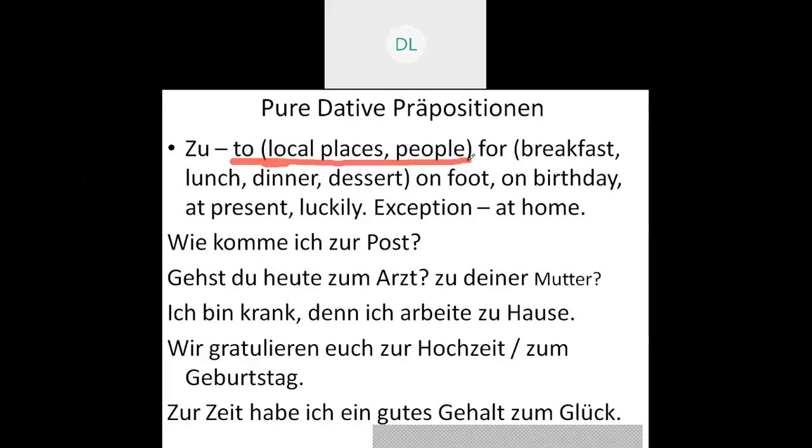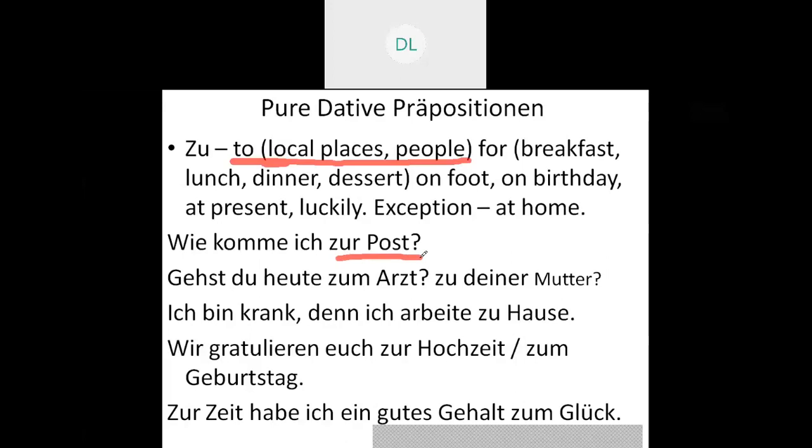Siddhant, you have raised a hand. Let me go on with the flow. I'll discuss the doubts later.